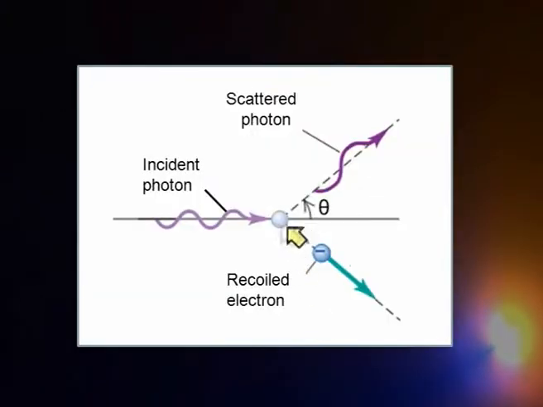So, what we have is an electron here. You are giving a photon of a certain frequency or certain wavelength. The photon comes, has a certain amount of energy or momentum with it. When this photon strikes, there is an elastic collision. In this process, part of the energy goes to the electron, which recoils, and the photon gets scattered away. And the photon now has energy lesser than that of the incident photon. As a consequence, it has a higher wavelength than that of the incident photon. So, this is exactly what was experimentally observed by Compton.